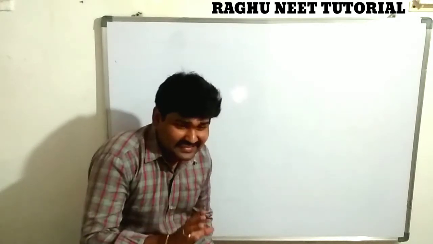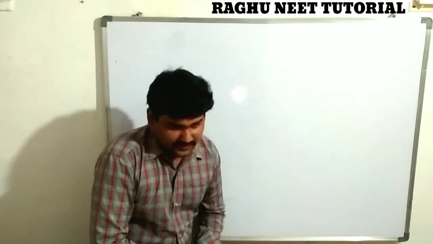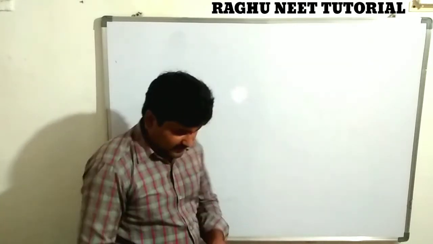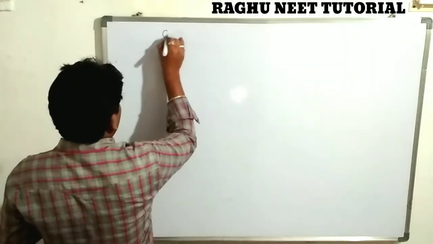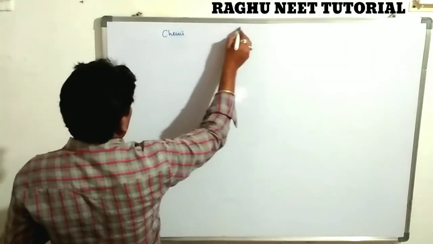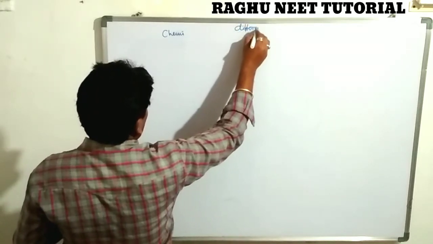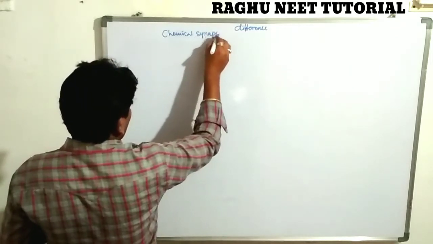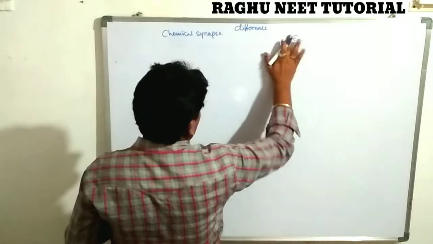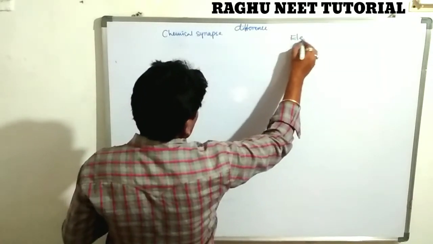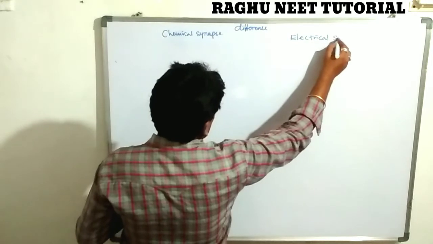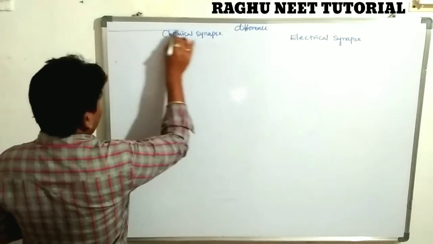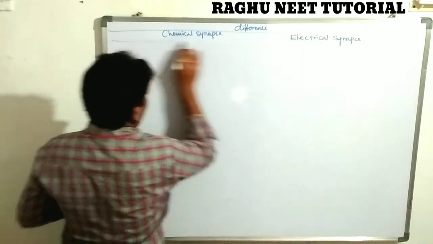First one is chemical synapse and what is electrical synapse. What is the difference between the chemical and electrical synapse? Very important. First one is chemical synapse.